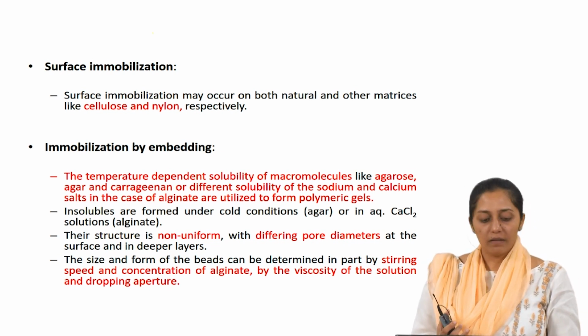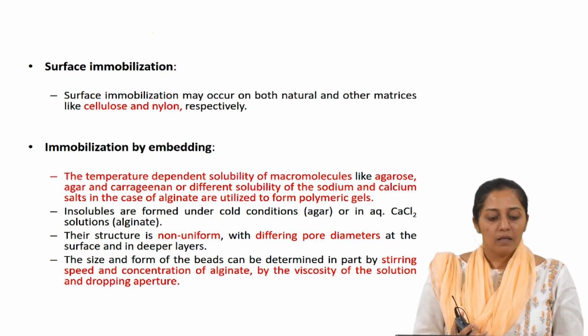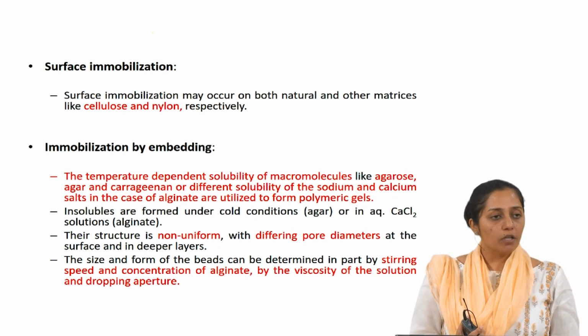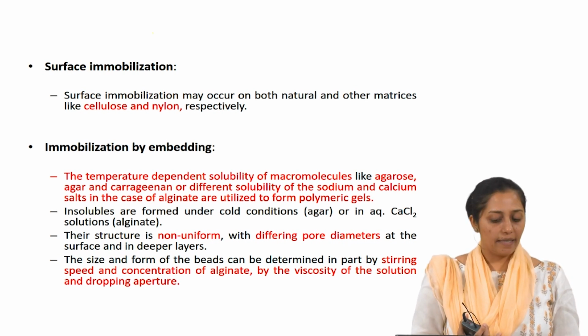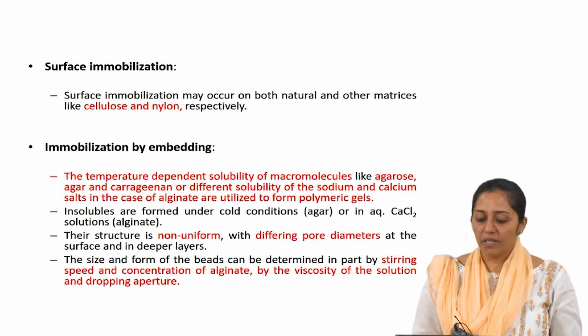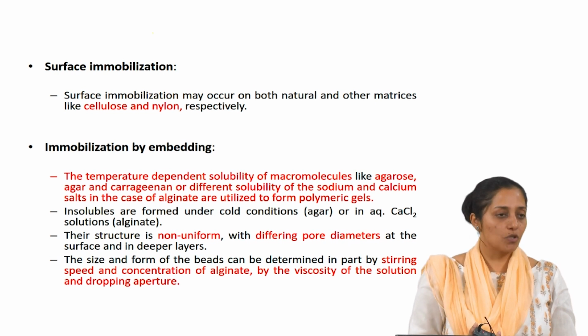Surface immobilization. Surface immobilization may occur on both natural and synthetic matrices, like natural would be cellulose, synthetic like nylon. Immobilization by embedding is another way. It uses the temperature dependent solubility of macromolecules like agarose, agar, carrageenan, or different solubilities of the sodium and calcium salts.